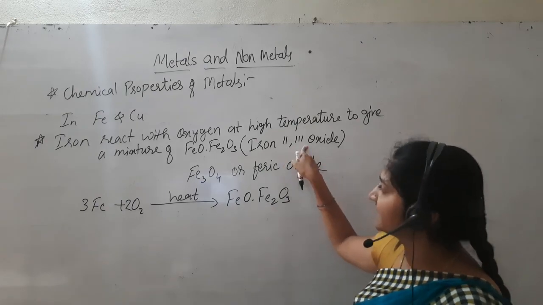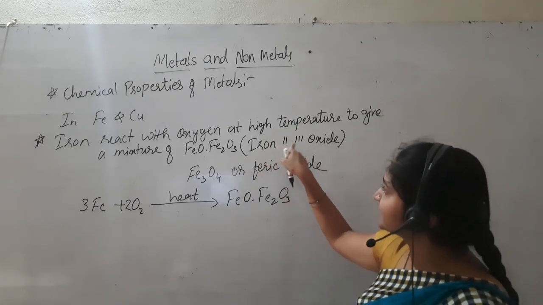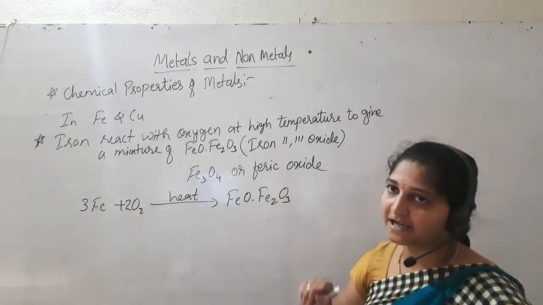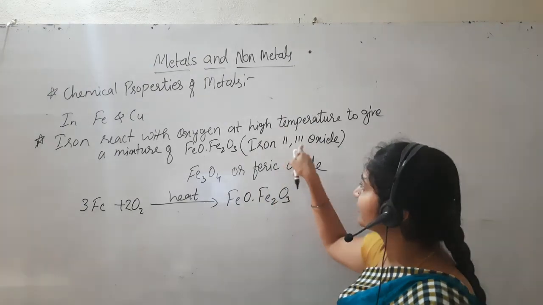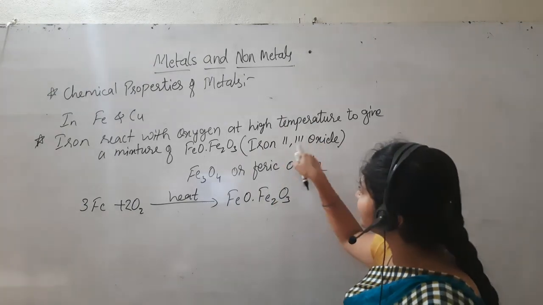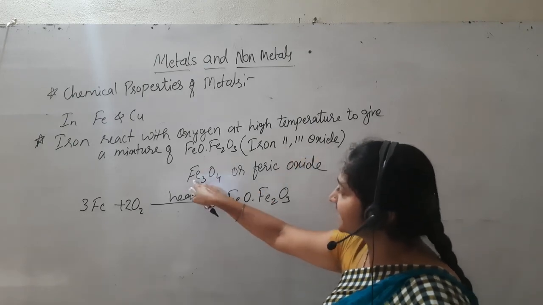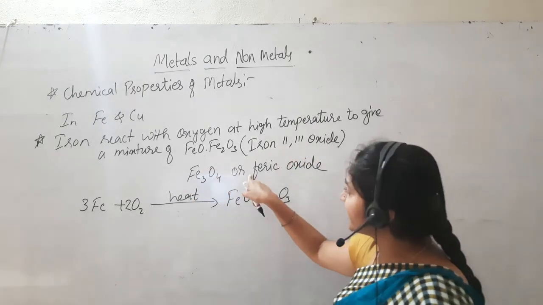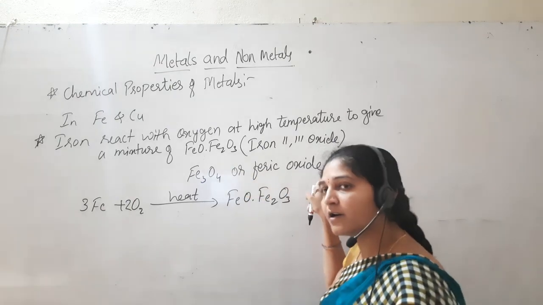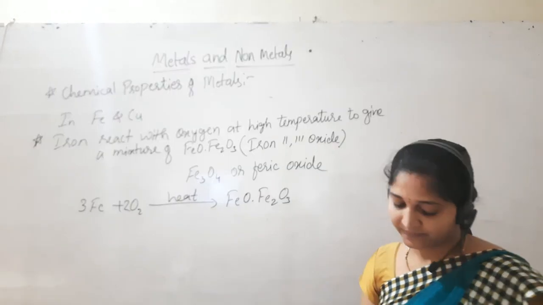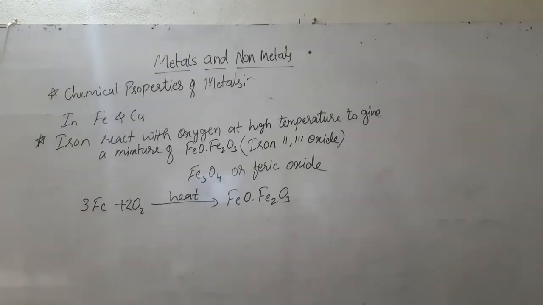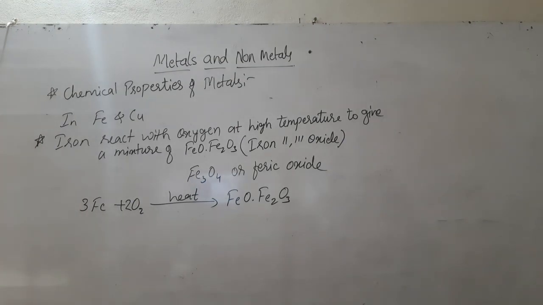Here 2,3 means that when they react, both plus 2 and plus 3 ions are going to form. That is the reason it is written as 2,3 oxide. If we have combined it as Fe3O4, then we say it as ferric oxide. Okay? Yes. So here, I'm going to stop today's session.